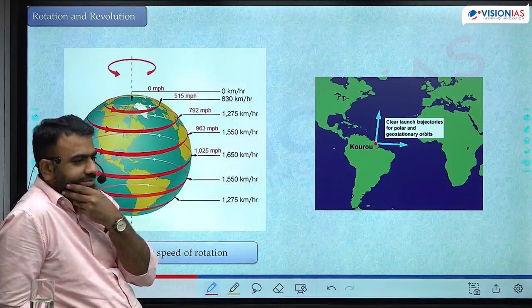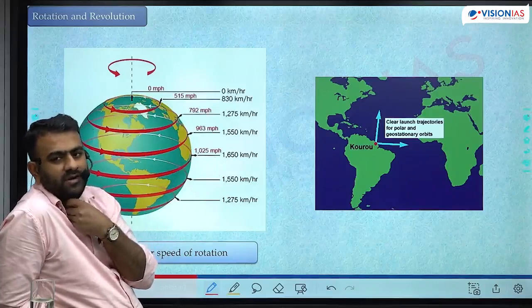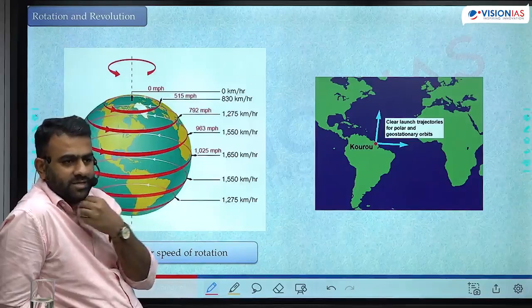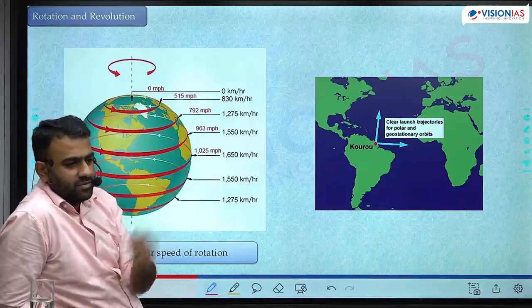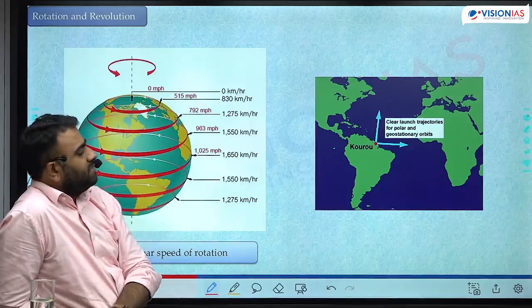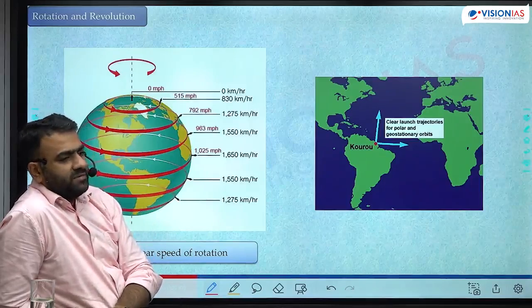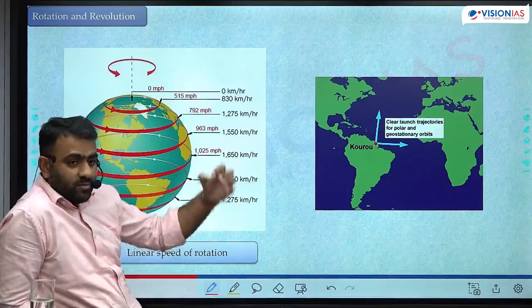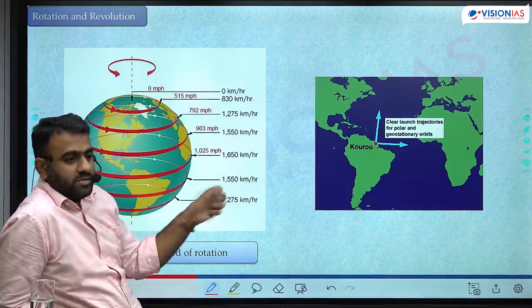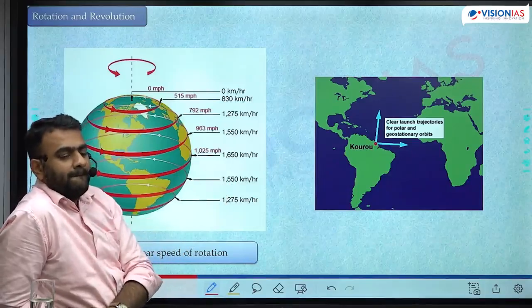Till recently, we used to launch from there. Okay, so till we develop GSLV, which is capable of launching heavier satellites and up, till then we used to launch from here. But why do people spend so much money, energy, fuel to transport their components to Cairo and launch from there just to save rocket fuel?